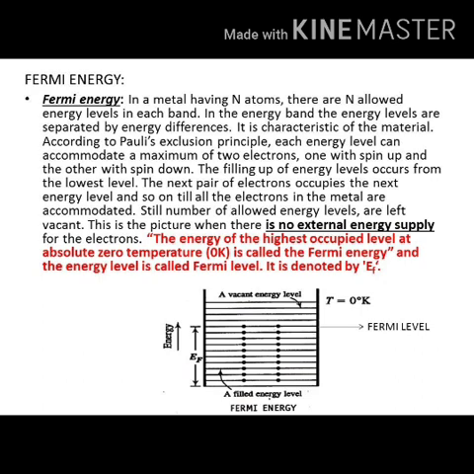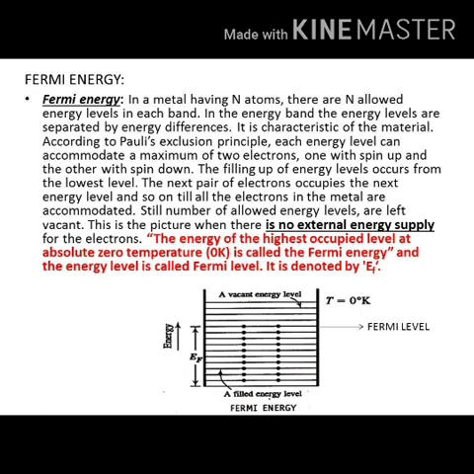When the filling of the energy levels is undertaken, we know the universal rule that a pair of electrons, one with spin up and the other with spin down, will try to occupy the lowest level. That means the electrons present in a higher energy level try to fall to the lowest level, because higher energy states are unstable in nature.